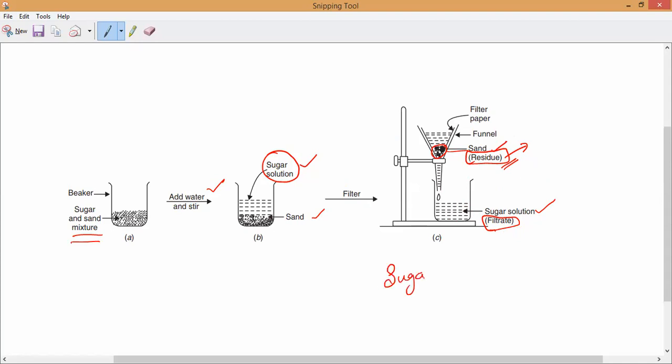Further, now I want sugar from the sugar solution. What do I need to do? Again, I have to go with another separation technique. It is called evaporation.